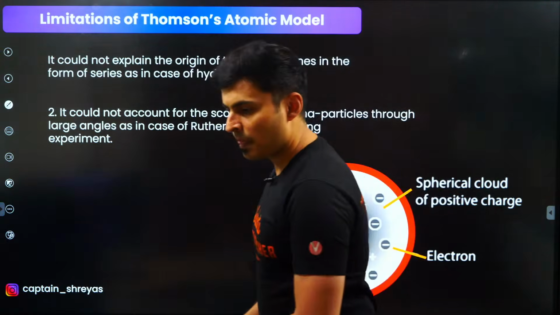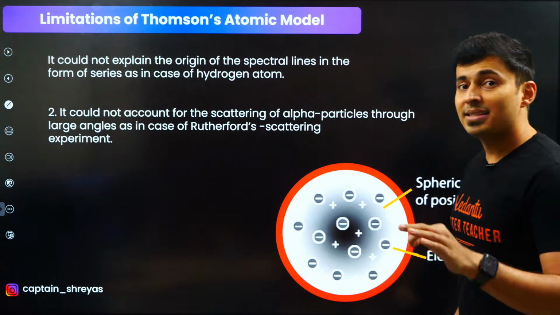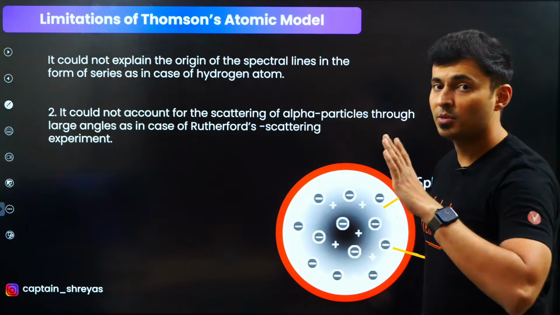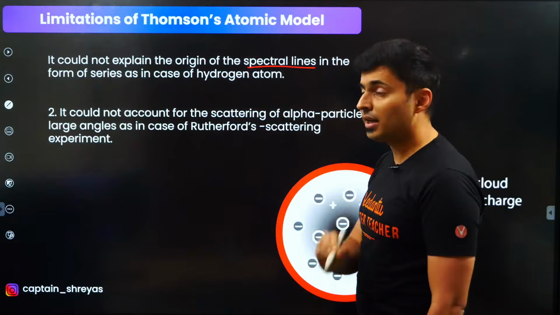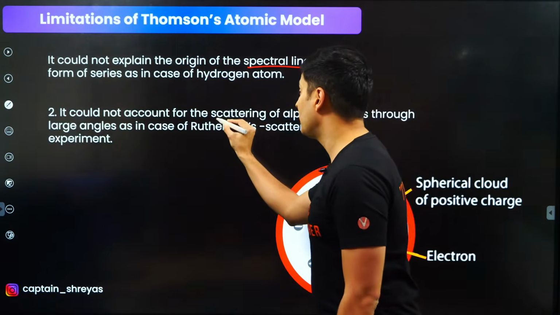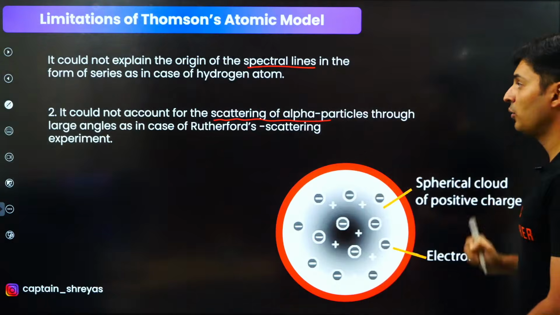Okay, understood? Very good. Is that clear? These were the limitations of Thomson's model. You should know both these things. One, it could not explain the origin of spectral lines. Second, it could not explain why scattering of alpha particles happens in the Rutherford experiment.